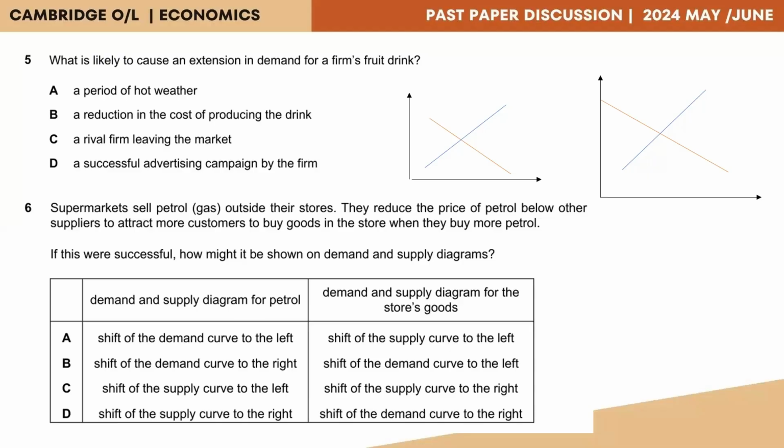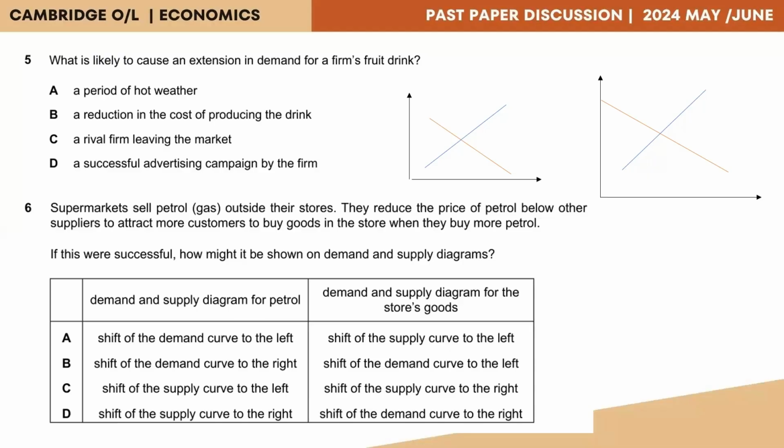And then option C, a rival firm leaving the market. So when a rival leaves the market, that would actually increase the demand for your product and thereby shift the demand curve to the right. But here we are not looking for a shift, we are looking for a movement of a point.